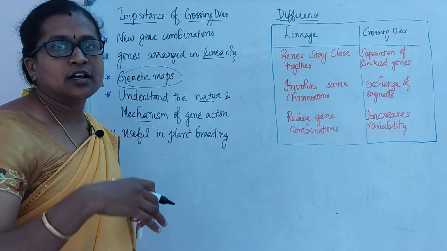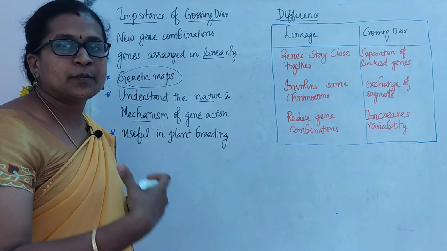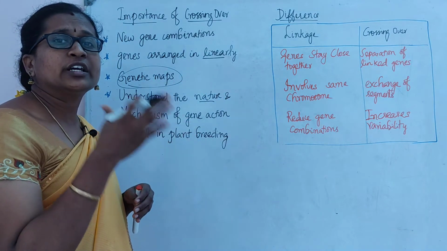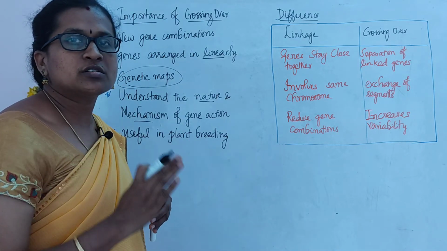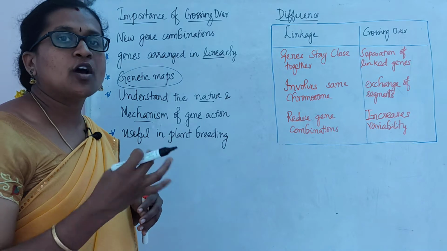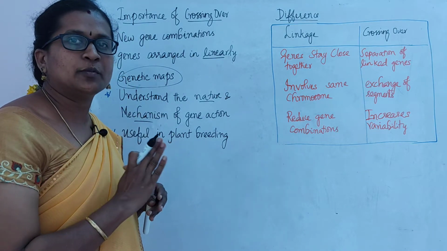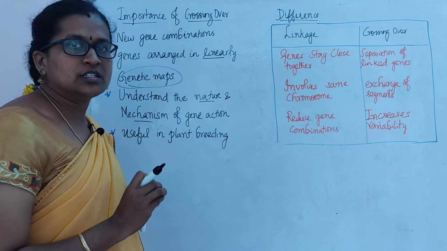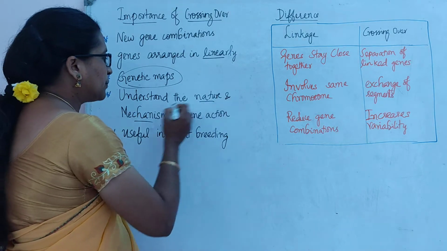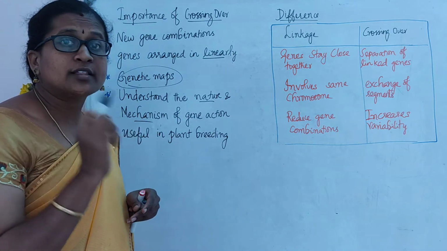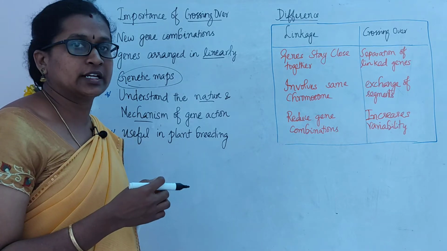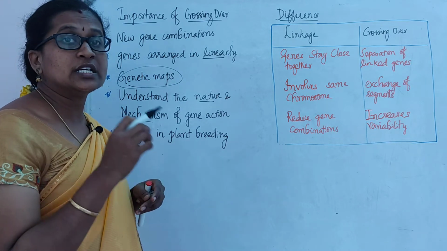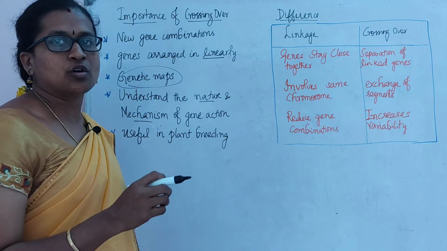Our grandparents, parents and grandchildren, over three or four generations, sometimes have the same characteristic features or the same diseases, which helps us learn the mechanism of gene action. All the different characters transferred from parents to the next generations can be easily studied because of crossing over.